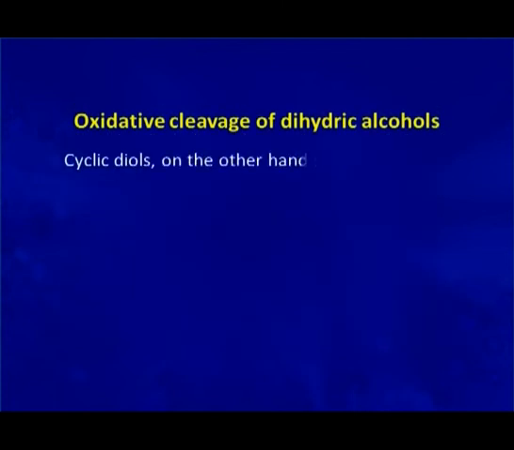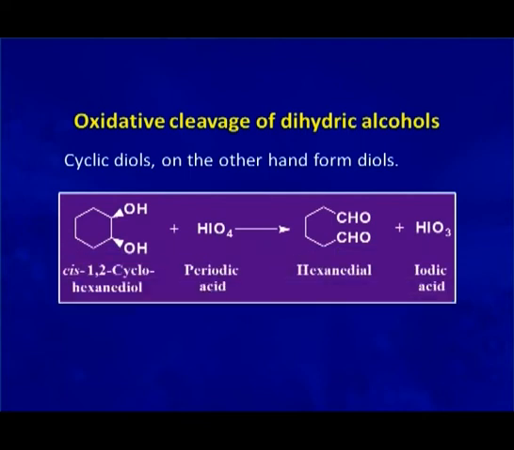Cyclic diols, on the other hand, form only 1 compound and the number of carbon atoms remains the same. Here this is cis-1,2-cyclohexanediol. This diol, when treated with periodic acid, forms hexanedial. The bond breaks between these two carbon atoms and a dialdehyde is the final product.